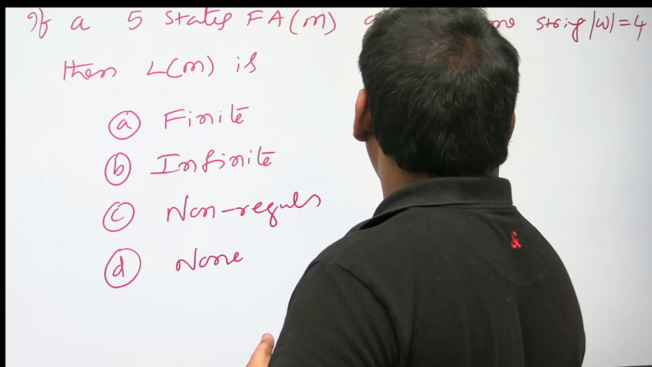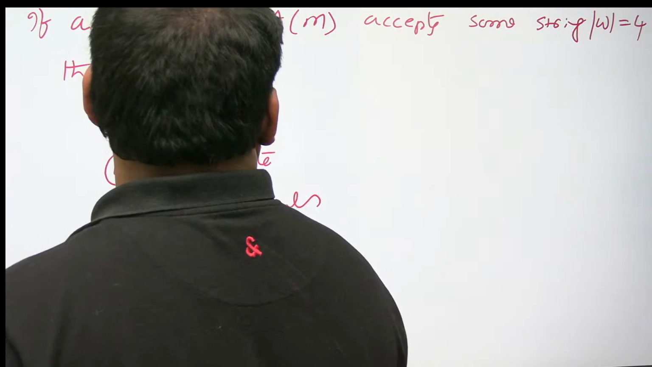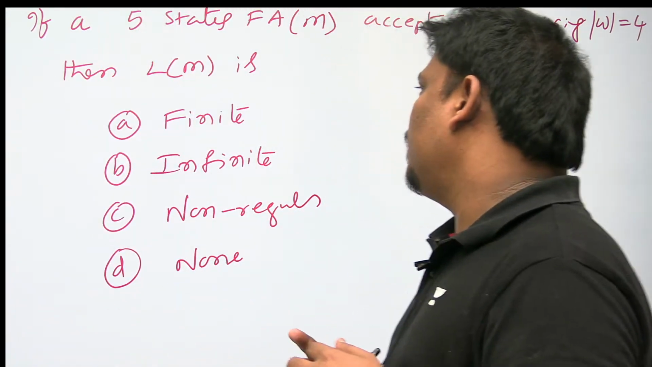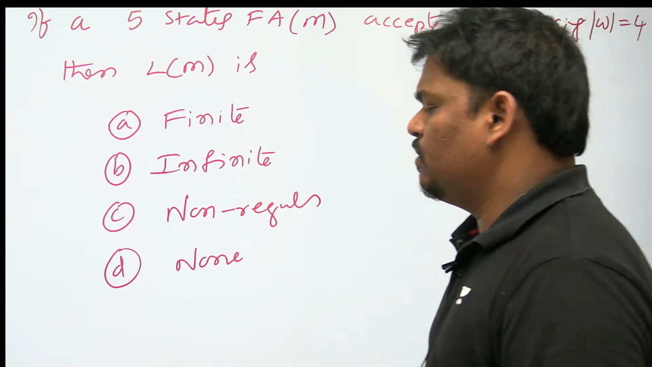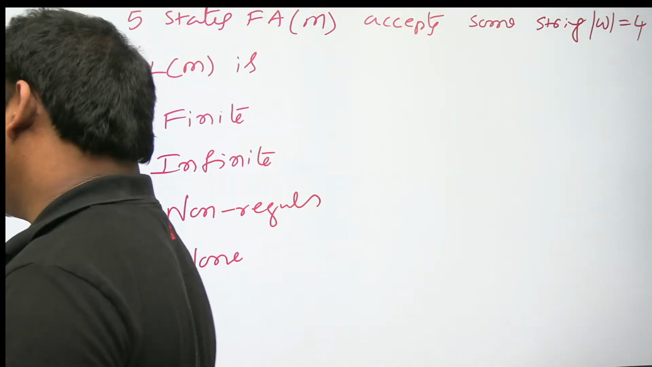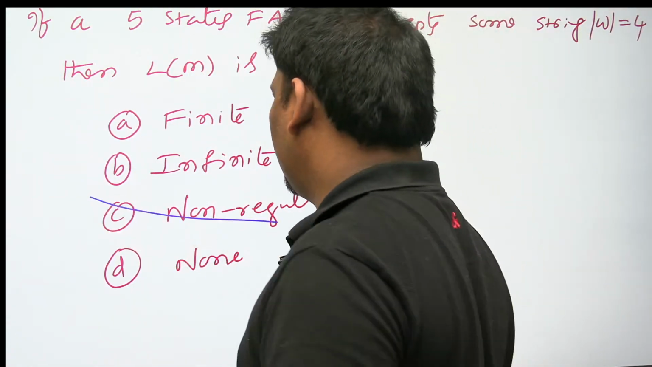But one thing he is saying is that some string of length 4 it is accepting. It doesn't mean that it is not accepting 3 length. It doesn't mean that it doesn't accept 5 length, or 6 length. So from this, what can I comment is it may be a finite language, it may be infinite. But one thing, it is a regular language, because a finite automata is available. So I cannot say finite, I cannot say infinite, I cannot say non-regular. This is cancelled.